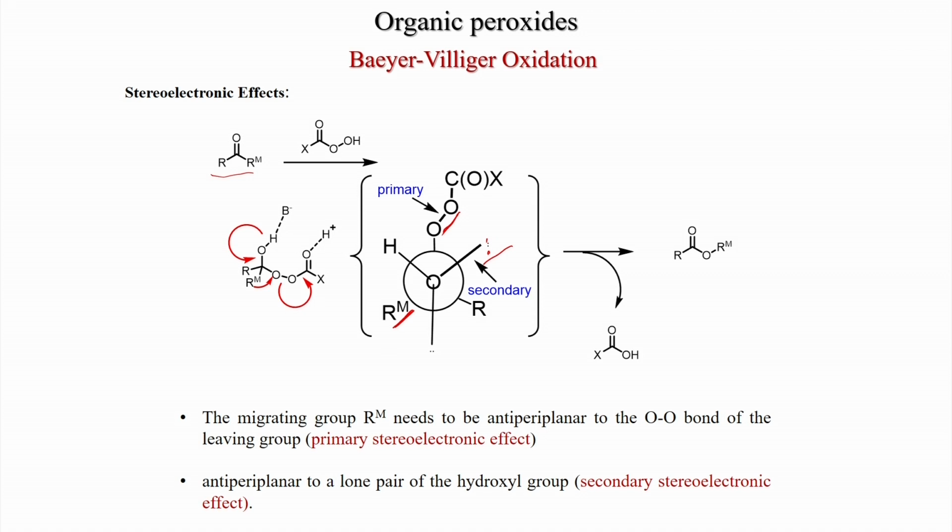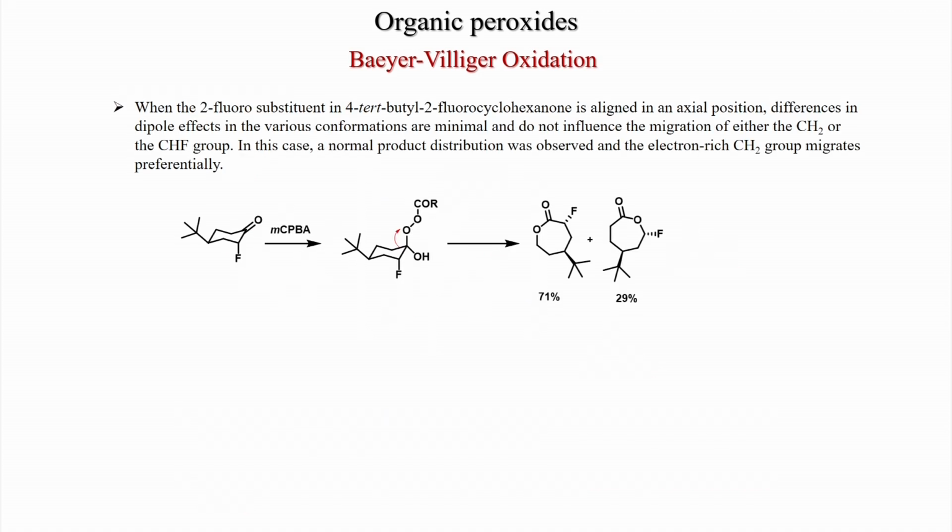The stereoelectronic effects determine the anti-periplanar orientation in the Baeyer-Villiger oxidation, and then you get the ester in this case, and you get the carboxylic acid. So, the peracid becomes the carboxylic acid, and the ketone is becoming an ester. So, it is important to understand that one oxygen is going to the carbonyl compound, giving the ester, and one oxygen is liberated, so that the peroxy acid becomes the carboxylic acid.